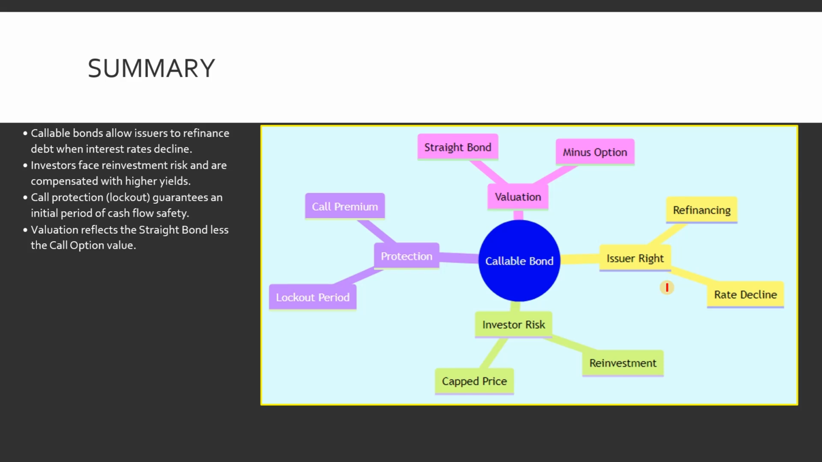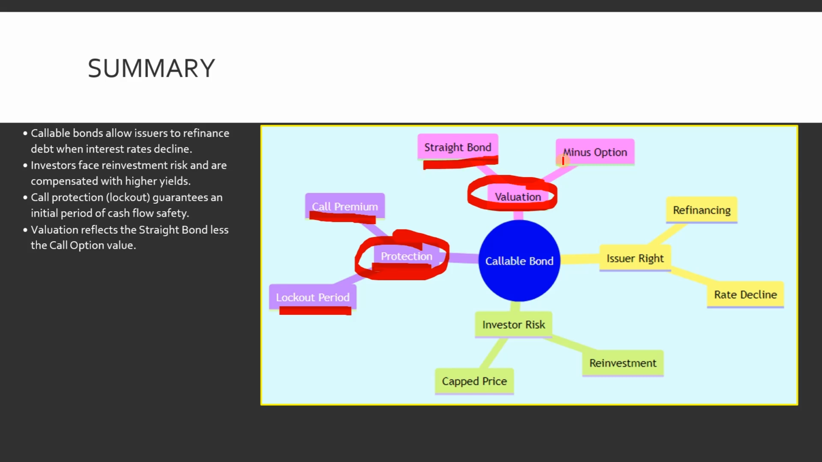Similar things are in the diagram for callable bonds, which have the protections. What kind of protections? They need to pay a call premium and there's a lockout period. So these two things are the protections. Valuation, how do you calculate? Straight bond minus the option value, you get it. Issuer rights: they can refinance when rates decline. And what are the investor risks here? There is a capped price and reinvestment risk here.